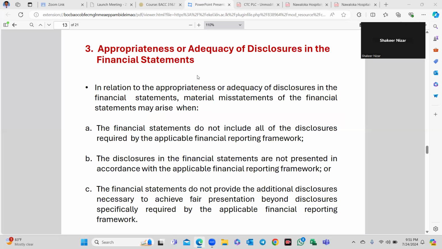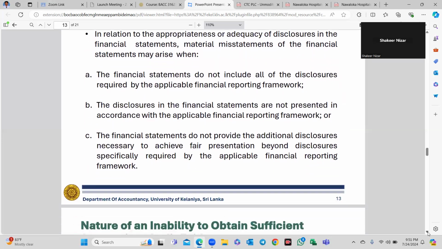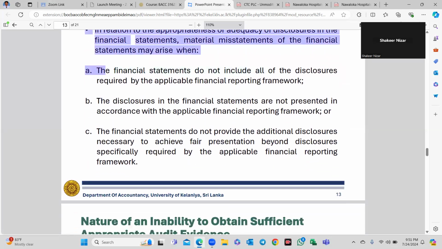The appropriateness or adequacy of the disclosures in the financial statements. In relation to the appropriateness or adequacy of the disclosures in the financial statements, material misstatement of the financial statements may arise when the financial statements do not include all of the disclosures required by the applicable financial reporting framework. The disclosures in the financial statements are not presented in accordance with the applicable financial reporting framework, or the financial statements do not provide additional disclosure necessary to achieve fair presentation beyond disclosures specifically required by the applicable financial reporting framework.